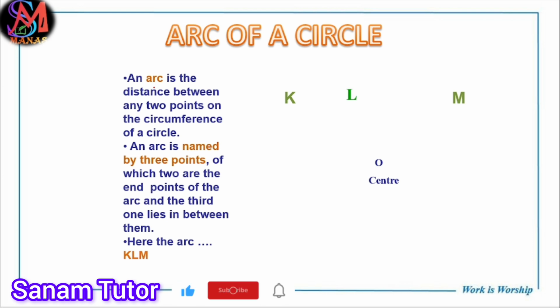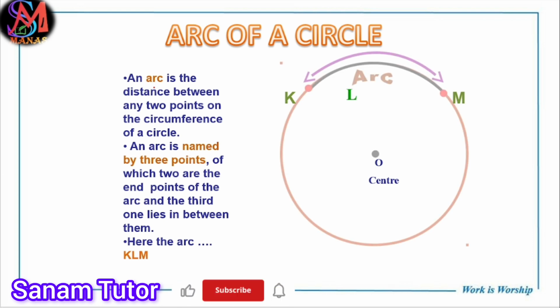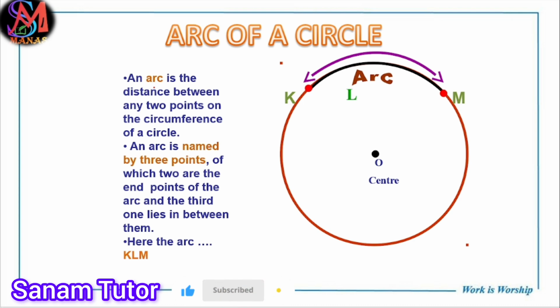Next part, that is arc of the circle. Then what is arc? This is a circle. Now arc is a part of the circle. Suppose this point is K, this one is M, and this is L. So arc is KLM. So KLM is part of the circle. The definition is: arc is the distance between any 2 points on the circumference of the circle, or you can simply say a part of the circle.